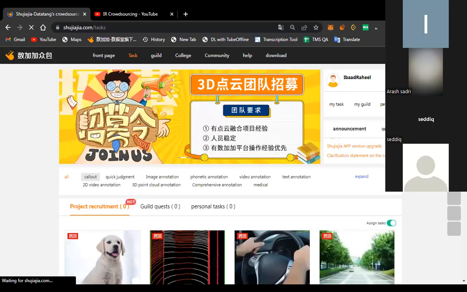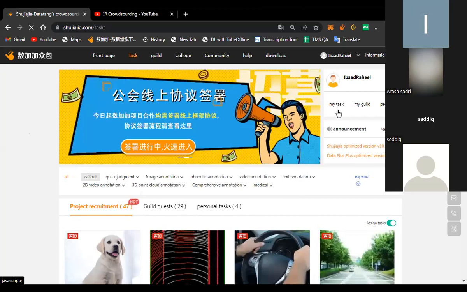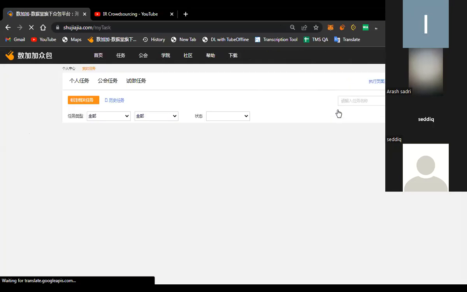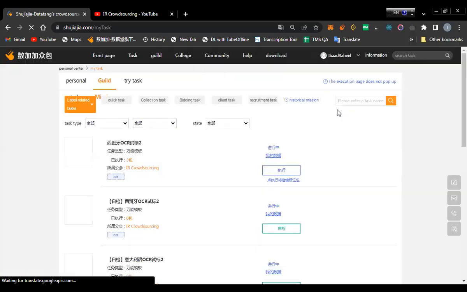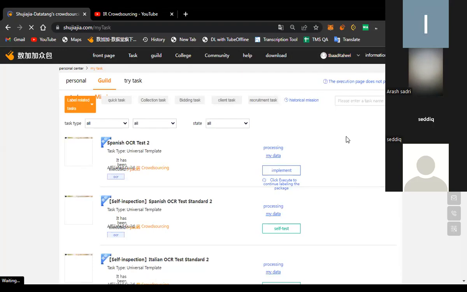Now after this you need to click on the my task option here. As I already informed you guys, the platform is in the Chinese language. Sometimes the buttons don't work, so no need to worry. You can translate the page again to Chinese and then try clicking on that option and it will load perfectly.